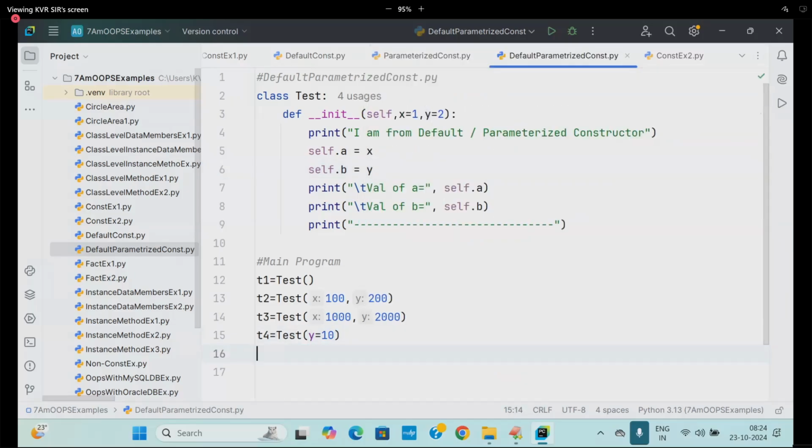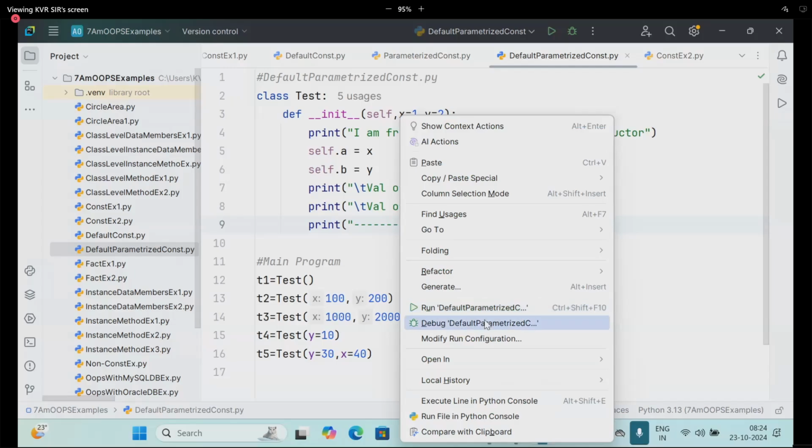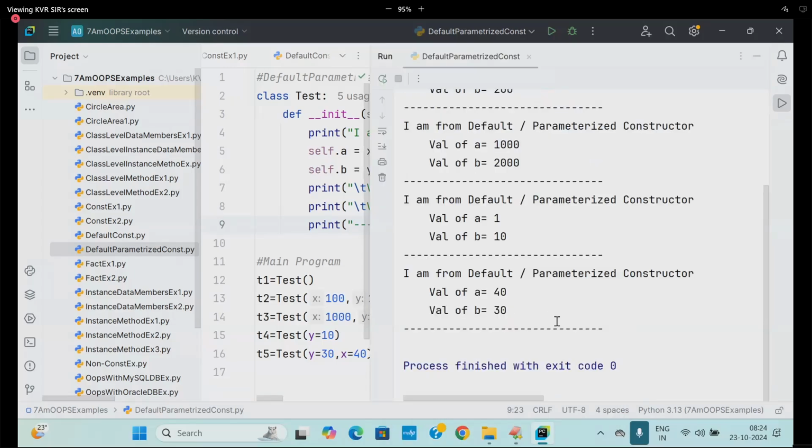Now T5 is equal to Test of 30 comma 40. 40 I want to send to X, 30 I want to send to Y. How do I write it? Come on. X is equal to, and this is called what? Y is equal to. Beautiful. What concept here? Keyword arguments. Execute it. Beautiful. Got it.